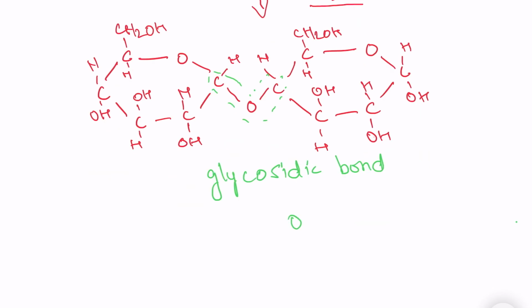This glycosidic bond is basically an ether linkage in which an oxygen atom is combined to a carbohydrate on one side and any other molecule on the other side. And that other molecule can even be a carbohydrate as well. In all the macromolecules present in our body, there are long chains of carbon atoms which are covalently bonded to hydrogen atoms and other functional groups.